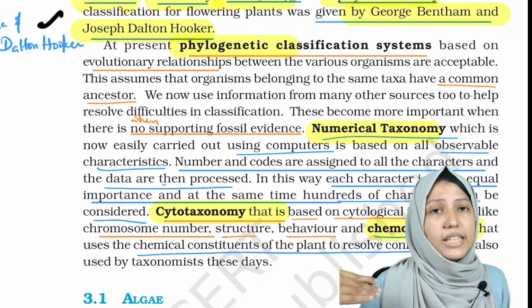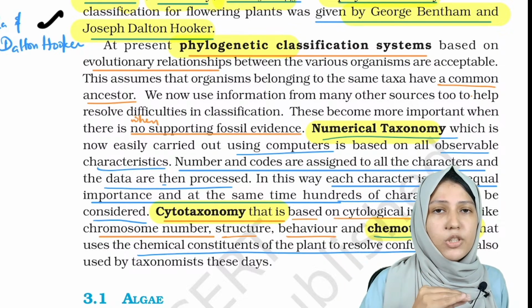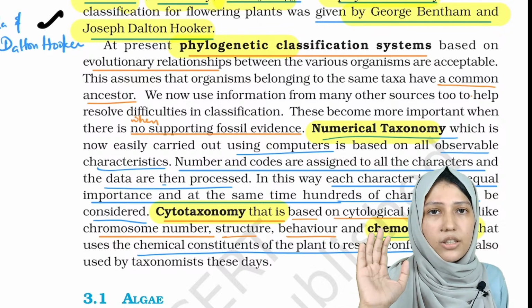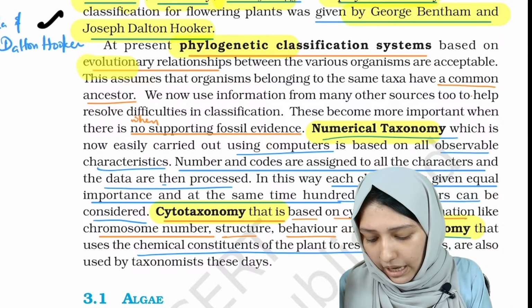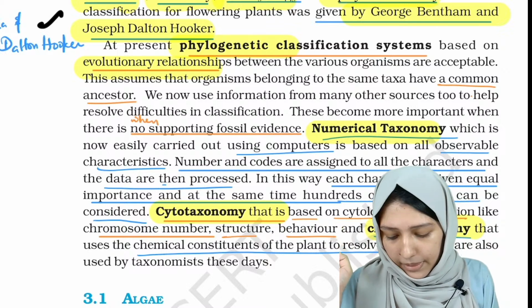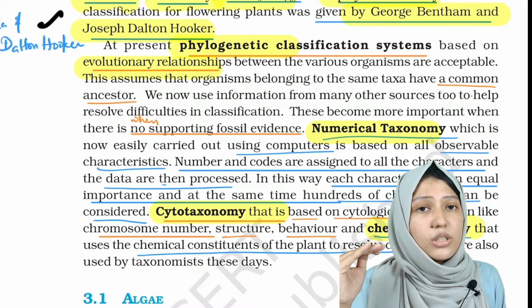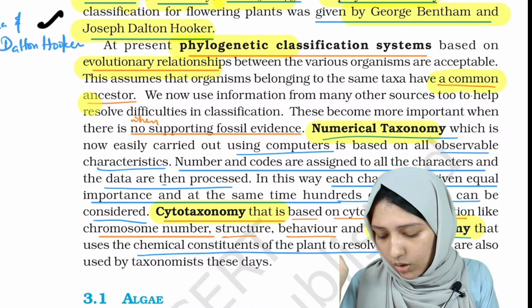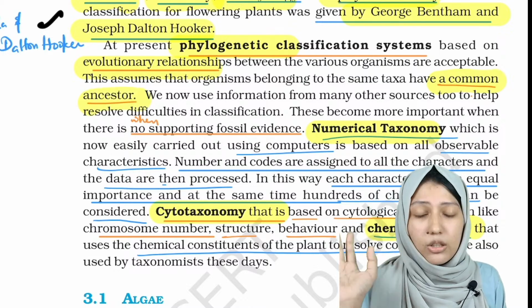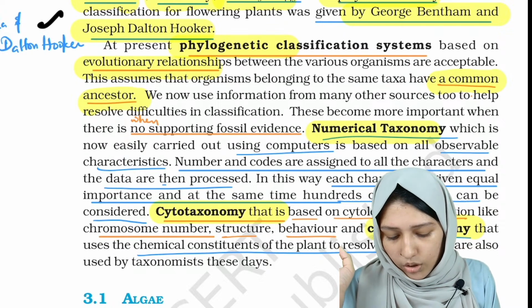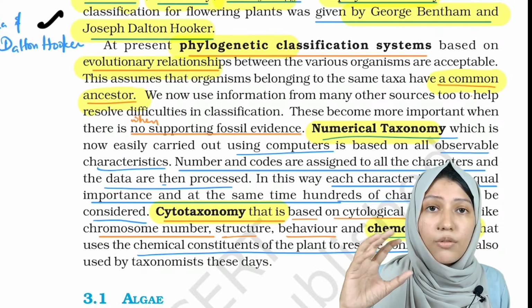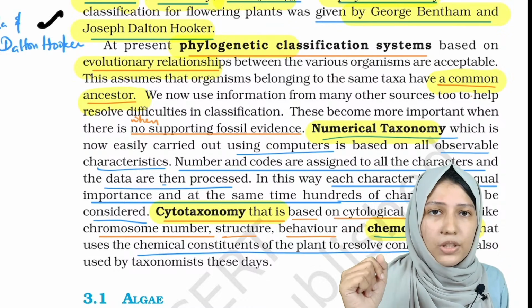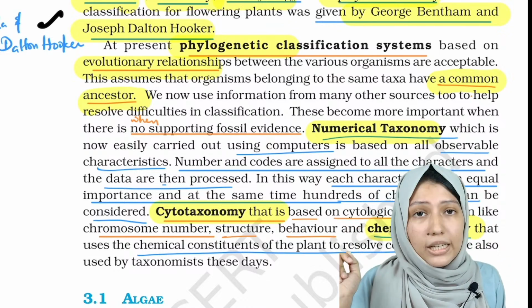Phylogenetic, numerical, cyto, chemo. Just as the name suggests, it's easy to understand. Phylogenetic means evolutionary relationships. A group of organisms will have a common ancestor. Now when there is no fossil evidence of a common ancestor, we come to other types of classification. One of them is numerical taxonomy.